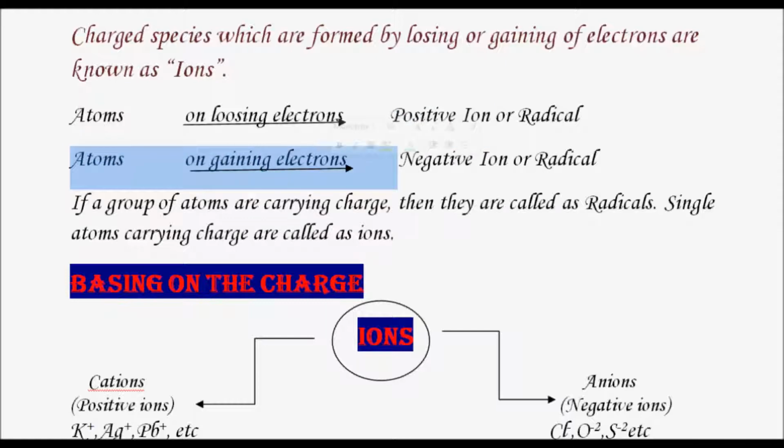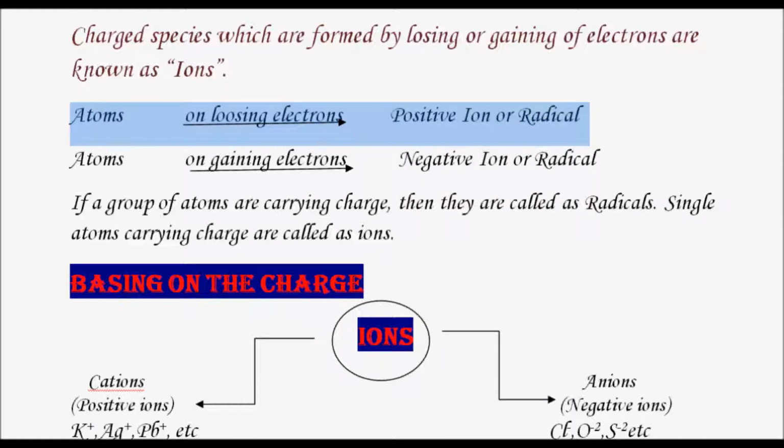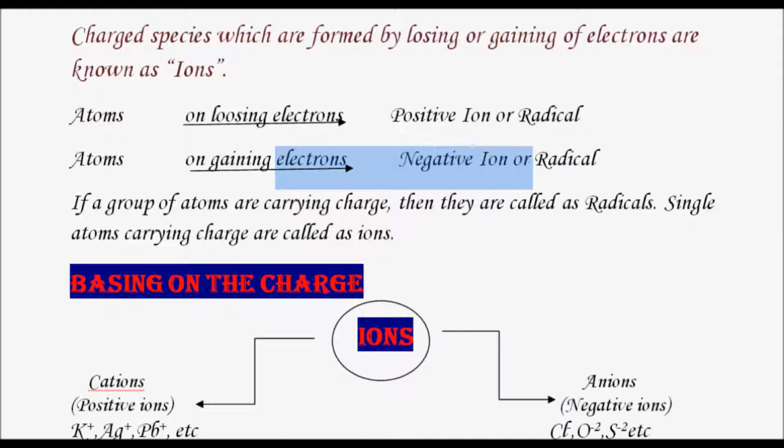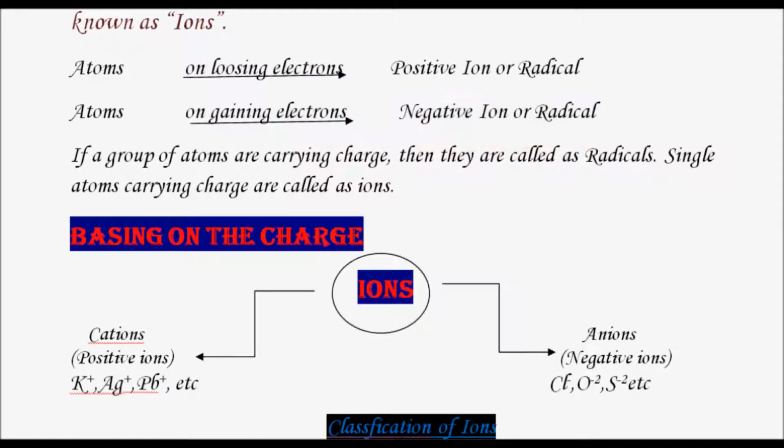Similarly, when an atom gains electrons, it means it is gaining negative charge. Therefore, when atoms gain electrons, they acquire a negative charge on them. However many electrons it is gaining, that much negative charge it will acquire. And similarly, however many negative charges it is losing, that many positive charges will dominate on that atom or molecule. Therefore, we will represent a positive charge on that atom and call it a positive ion. If it is gaining electrons, we will represent a negative charge on them and call it a negative ion.